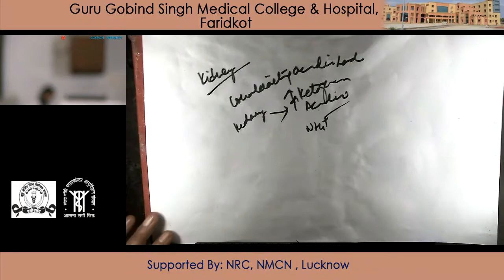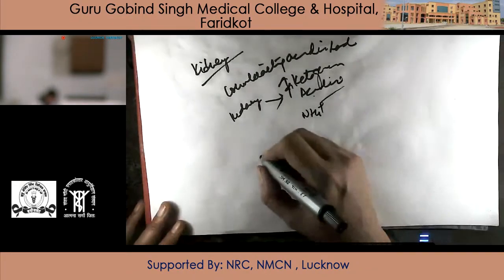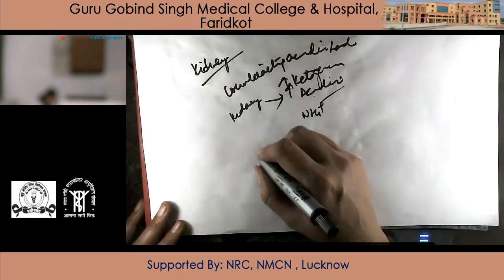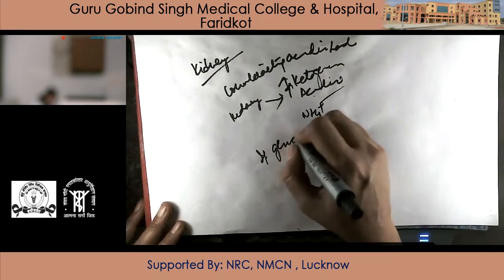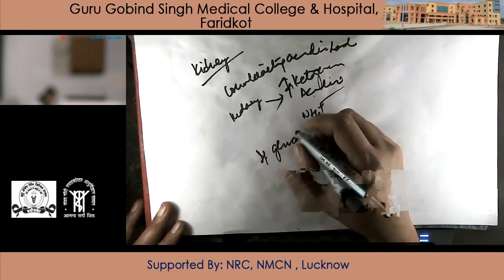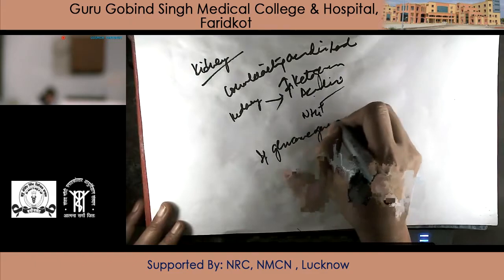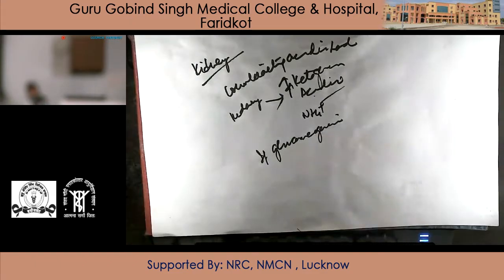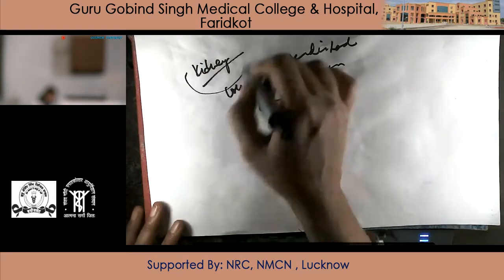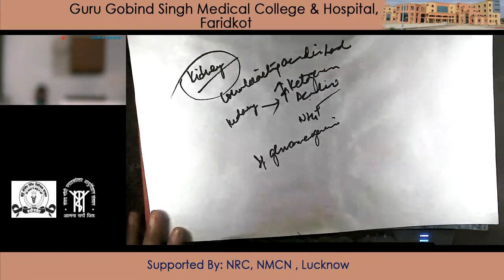And kidney is the organ that, if gluconeogenesis is required for longer time, can also take its role of gluconeogenesis along with liver. Liver is the main organ which will do gluconeogenesis, but if the conditions worsen, if starvation is prolonged, then kidney will also undergo gluconeogenesis for restoring blood glucose.